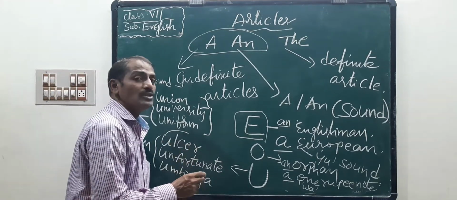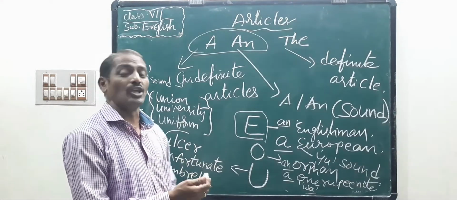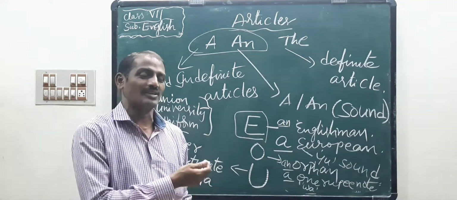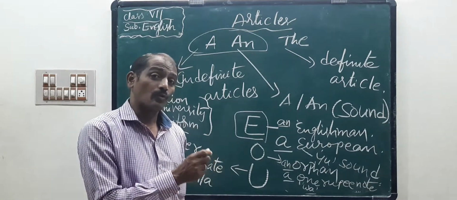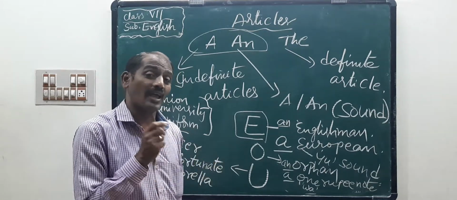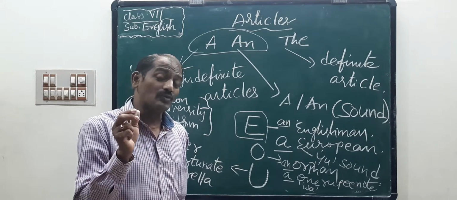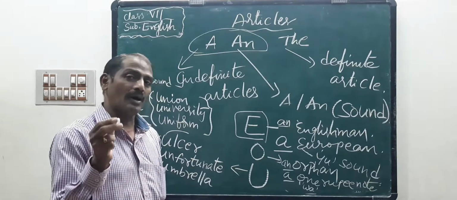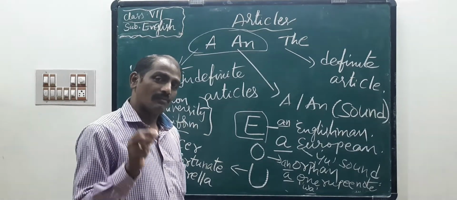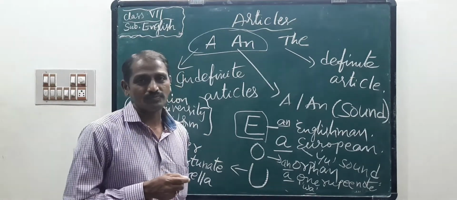So children, these are E, O, U, the jumbles. Actually these are vowels, but we should be very careful to write a or an. We decide only by the sound itself, because some words begin with vowel letters but don't have a vowel sound.